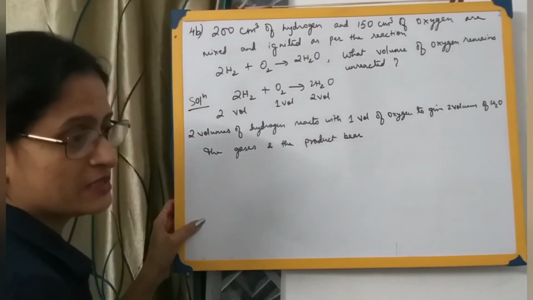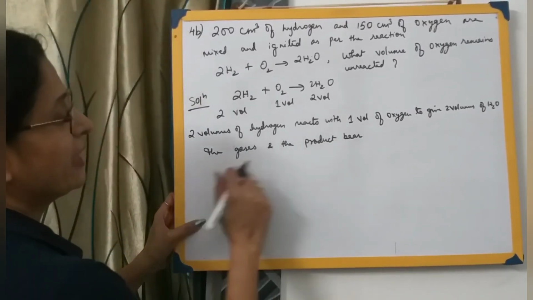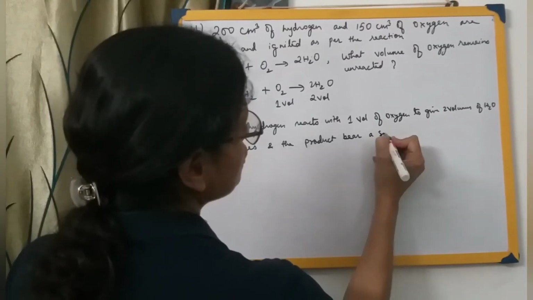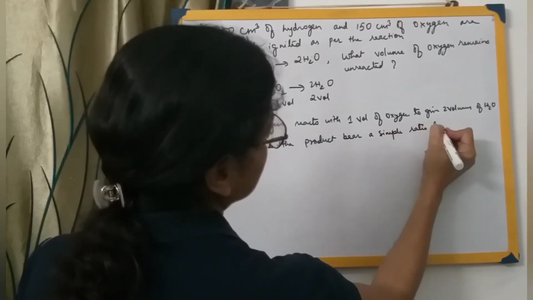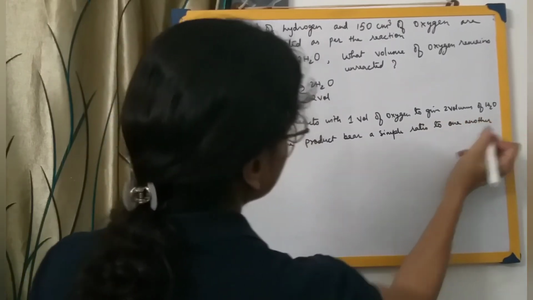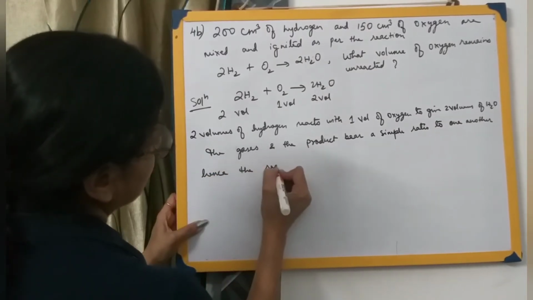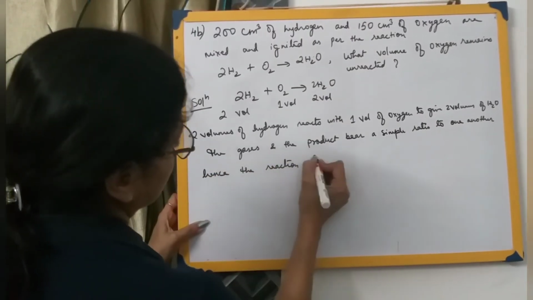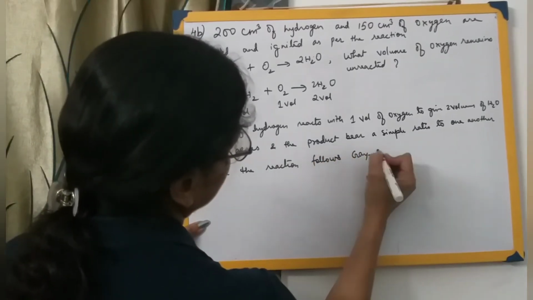In the previous example, I missed out to tell you about the product, so write down product also over there. The gases and the product bear a simple ratio to one another. Hence, the reaction follows Gay-Lussac's law.